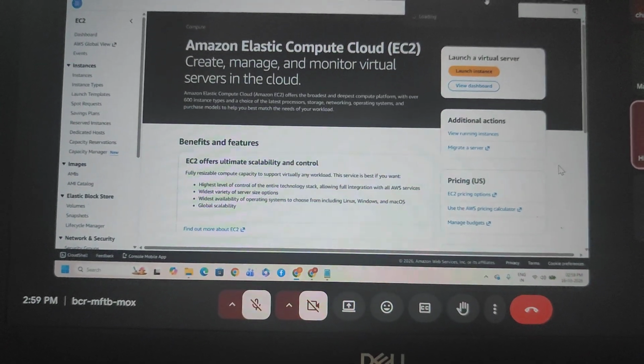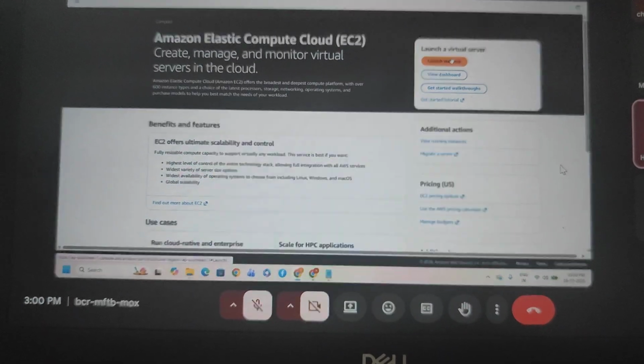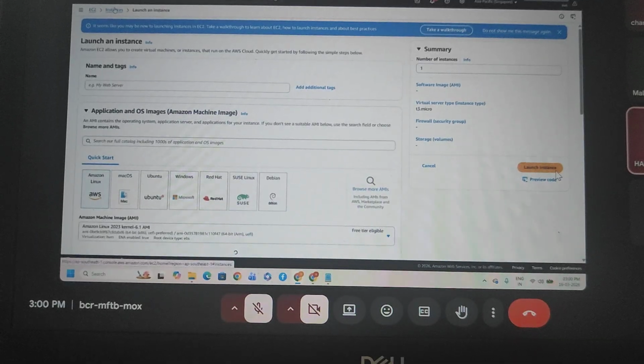Now I want to change my location. Now I want to take Singapore. In the Singapore region, launch instance, instances.